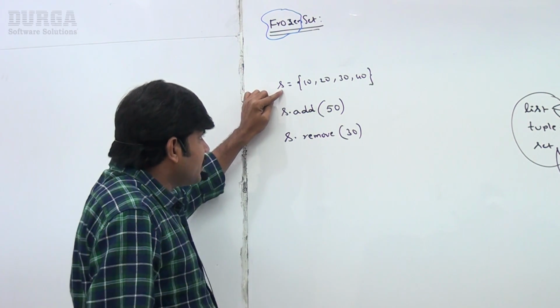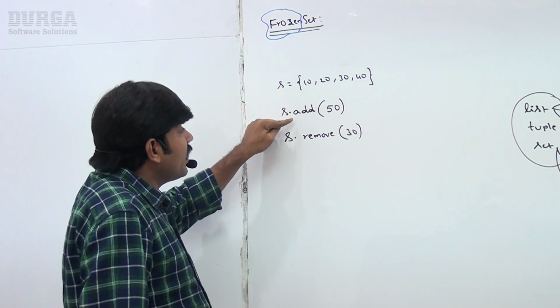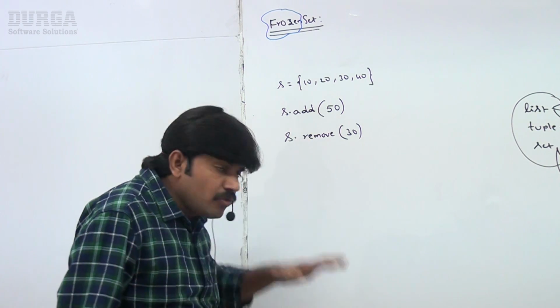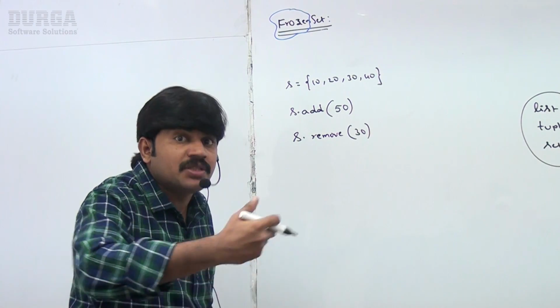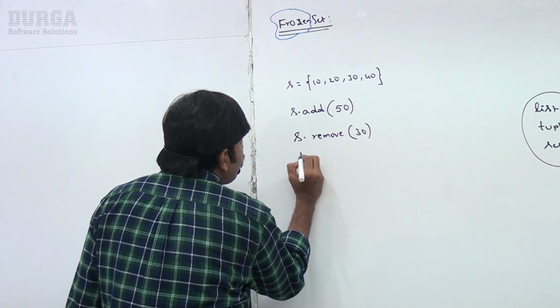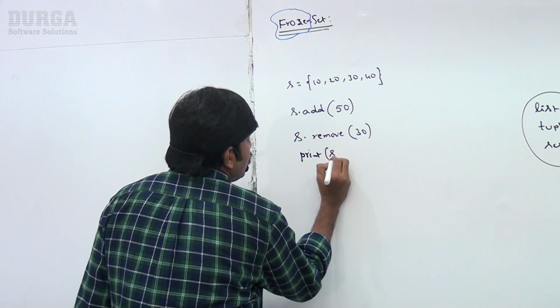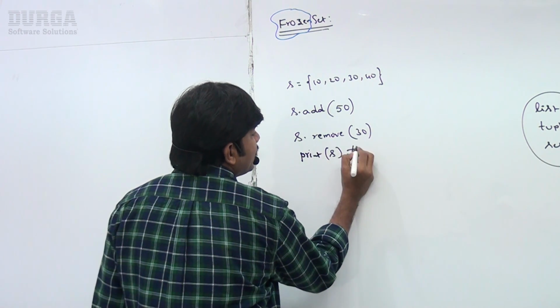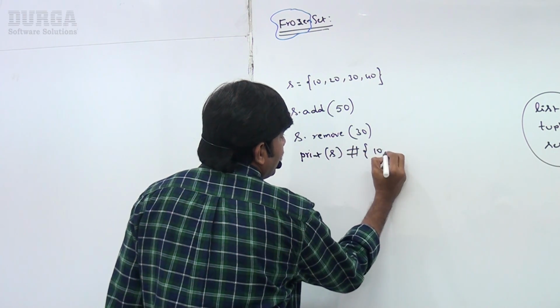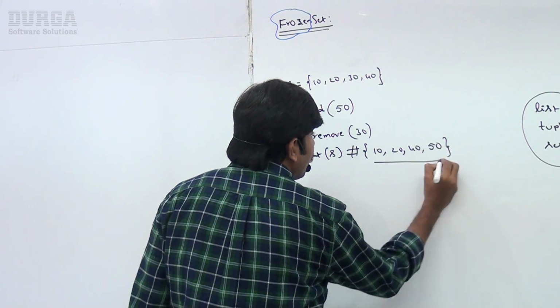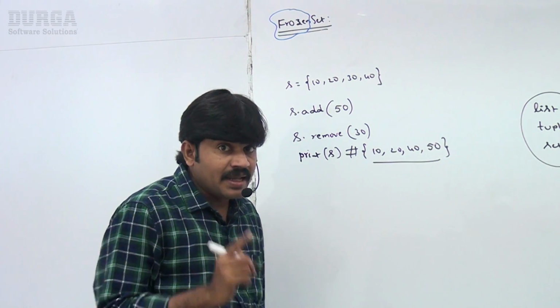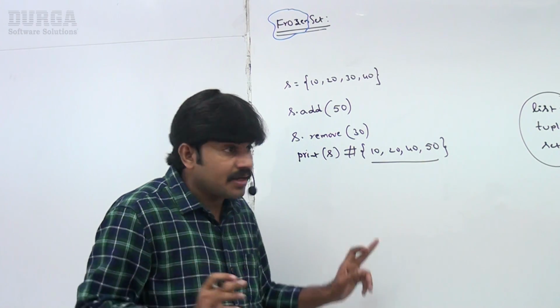Once we create a set object, we can add elements and remove elements, because set is mutable, meaning changeable. Now if I print s, the output is 10, 20, 40, 50, but I can't guarantee the order, because it is a set.